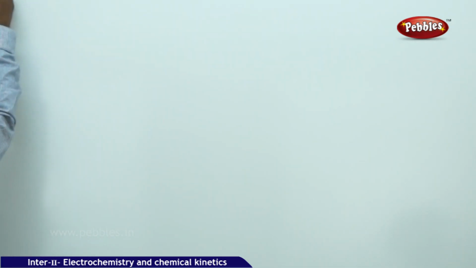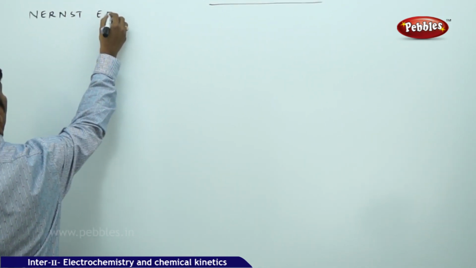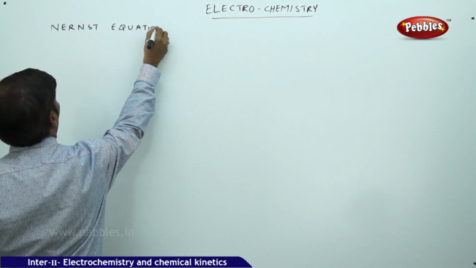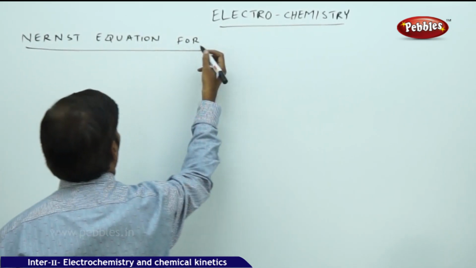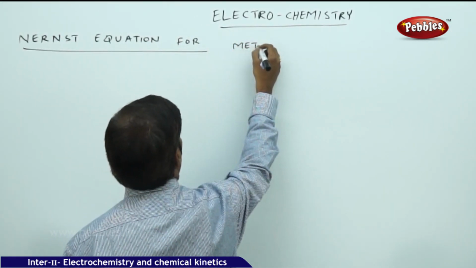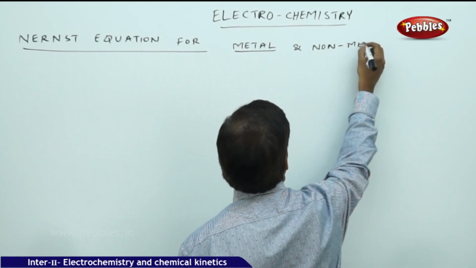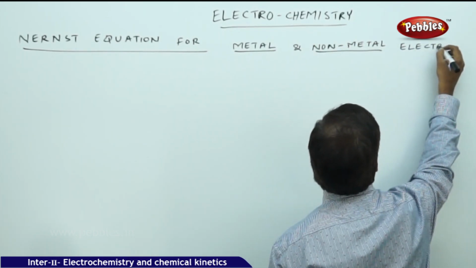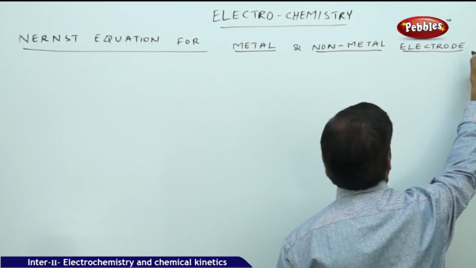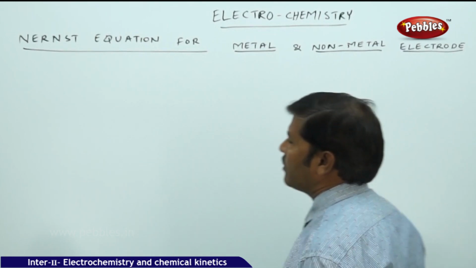The next part of the discussion is the Nernst equation for metal and non-metal electrode systems.